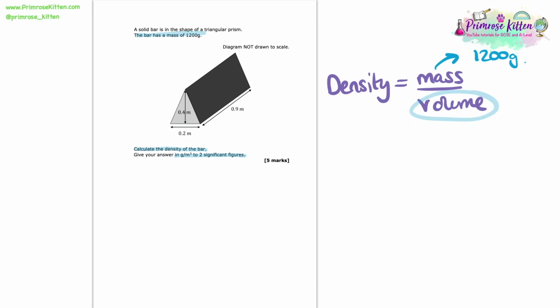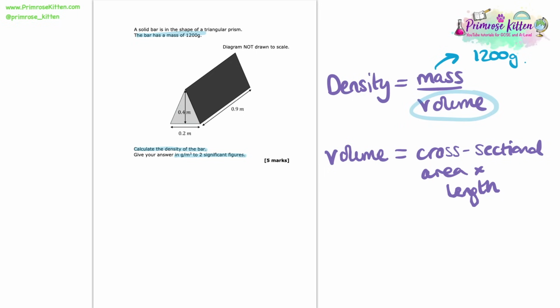Now the volume of a prism like this one can be worked out by using the equation that states volume is cross-sectional area times by the length. So that's what we're going to have to do to work out the volume of this. We're going to have to first work out that cross-sectional area and then times it through its length.